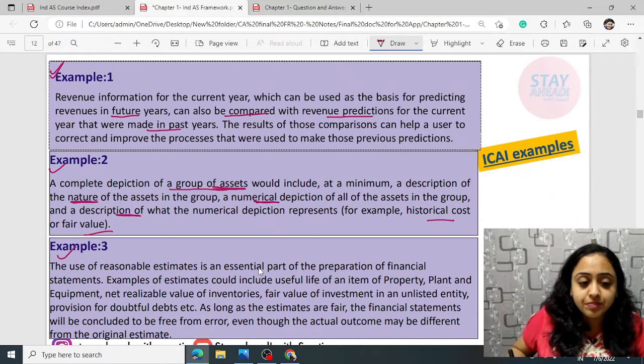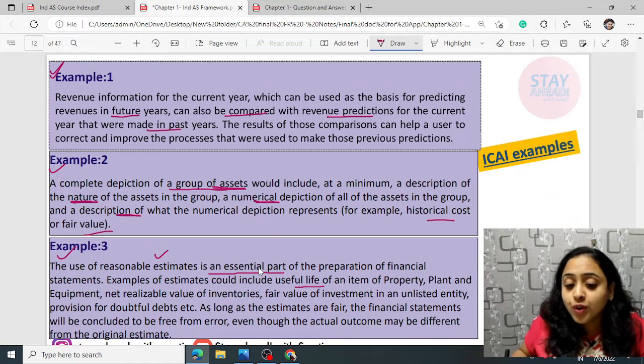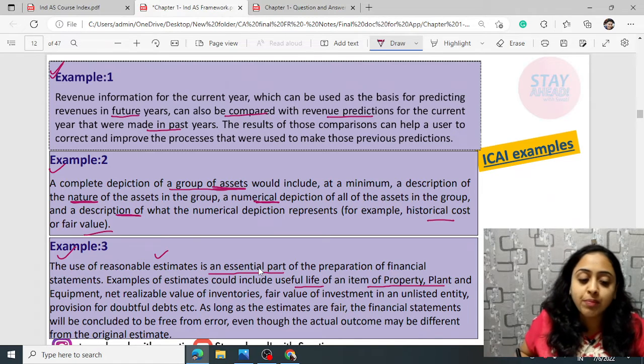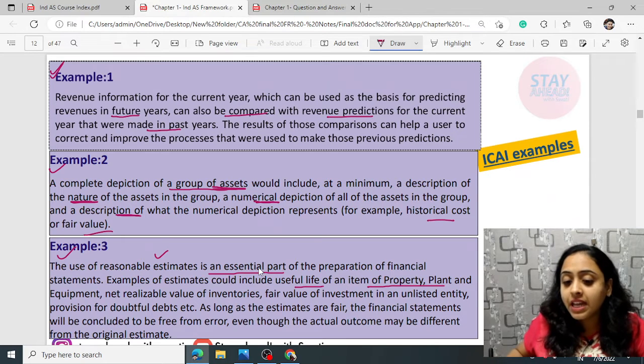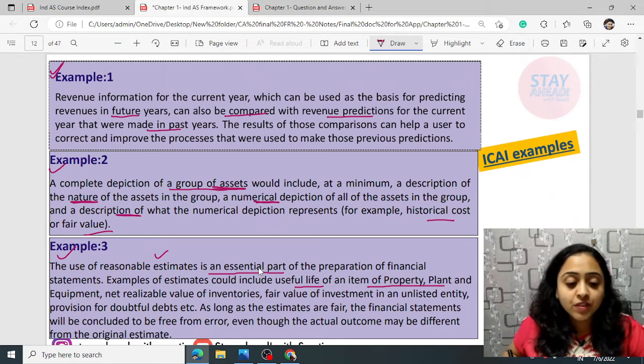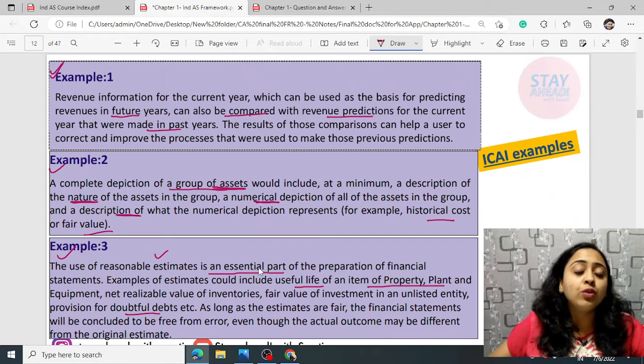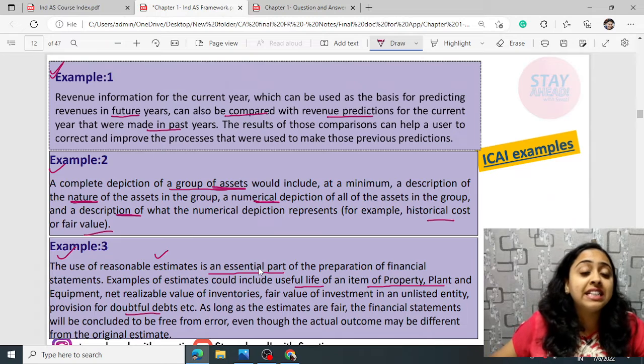Third example: the use of reasonable estimates is an essential part. Estimates have to be made, so reasonable estimates can be taken for the preparation of financial statements. Examples of estimates could include the useful life of an item of PPE, property, plant and equipment, net realizable value of inventories, fair value of investment in an unlisted entity, provisions for doubtful debt, etc. So these estimates can be taken, but there has to be a reasonable basis and reasonable disclosures for it.